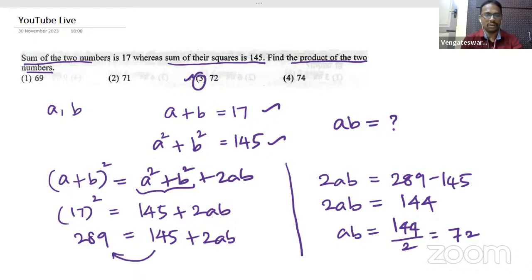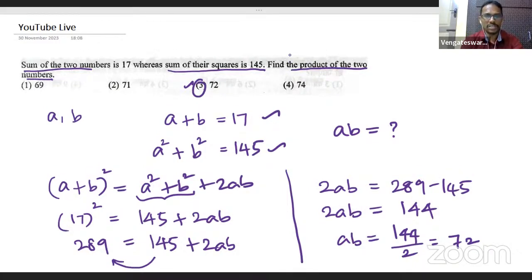Nice, simple, straightforward question. If you know the idea of numbers and algebra, this question could be an easy question, right? A quick recap of what we have seen in algebra. Just look at this question. Is that clear? Is that clear?